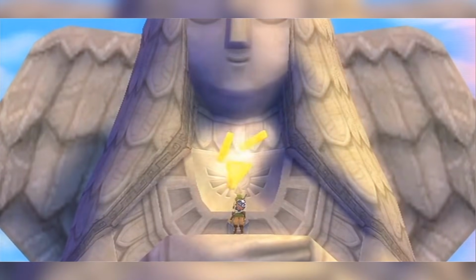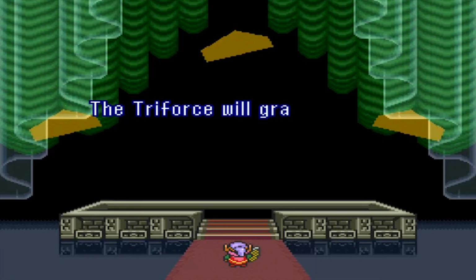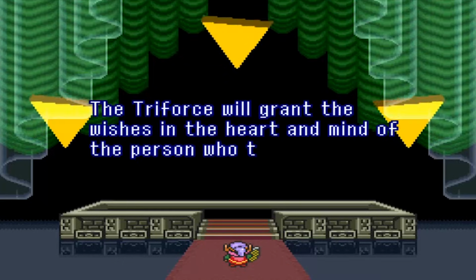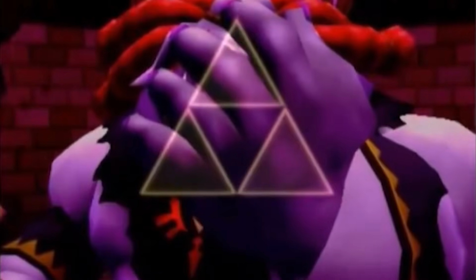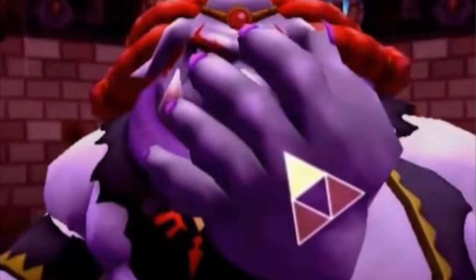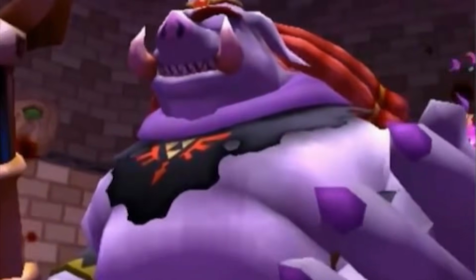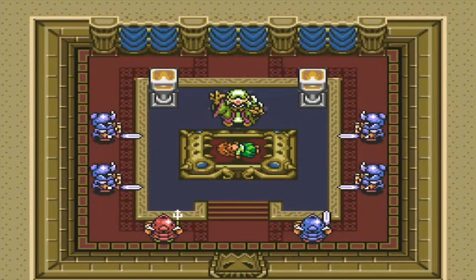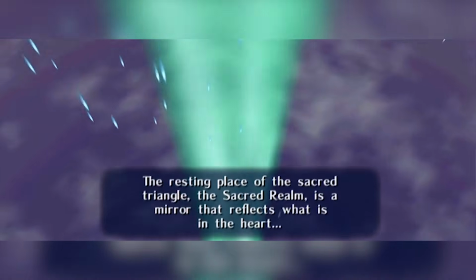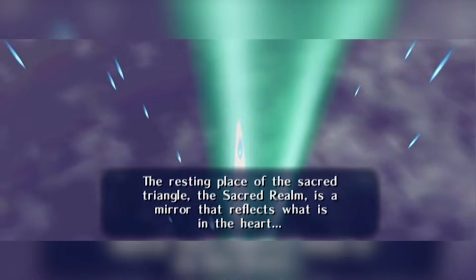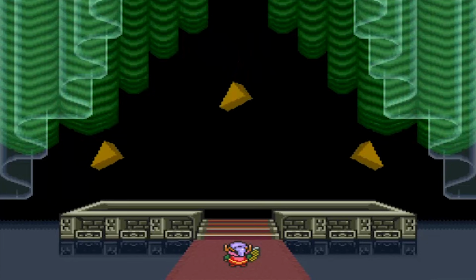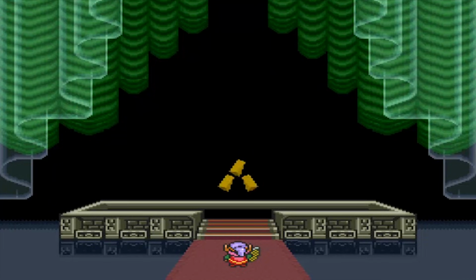So what really makes more sense here? That this one game just randomly does it differently from every other game for no reason, with no explanation? Or that he didn't actually have the Triforce in his possession in this game? And when you add on all the evidence we discussed earlier, the fact that he's sealed away, the fact that Link is able to beat him, the dialogue from the Triforce, the dialogue from Sheik, the fact that he hadn't made a wish yet, with all of this together, it becomes an undeniable truth that Ganon did not possess the full Triforce during A Link to the Past.